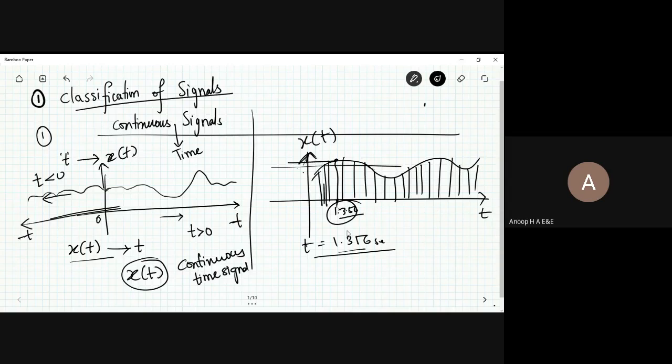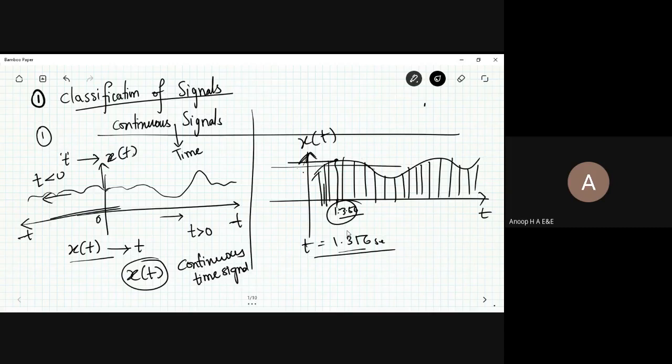What I have written here is 3.56, to the third decimal place for time. At any instant of time, I can represent the value of the temperature, pressure, or any other electrical or mechanical parameters present in the system, and it can be analyzed easily.